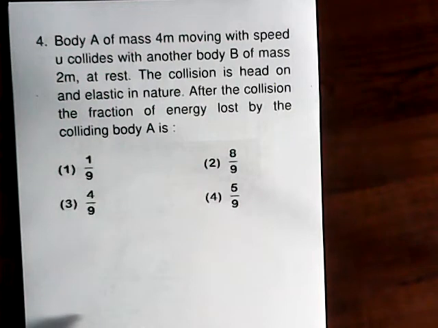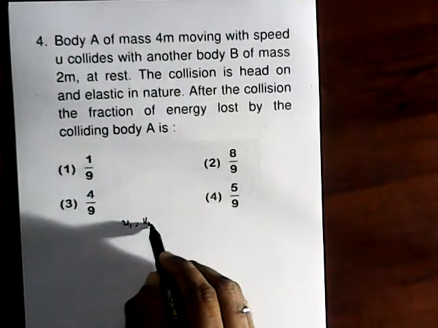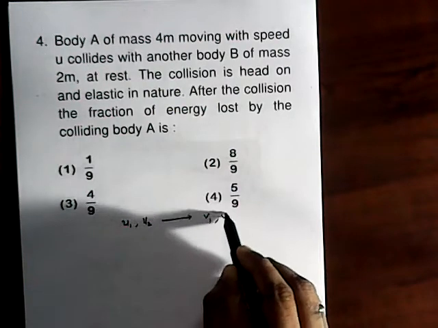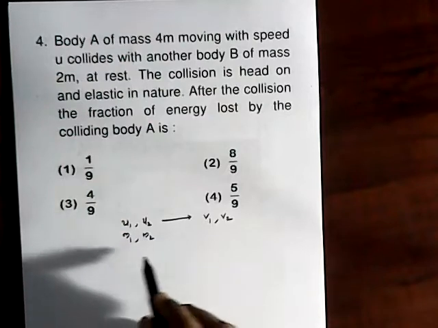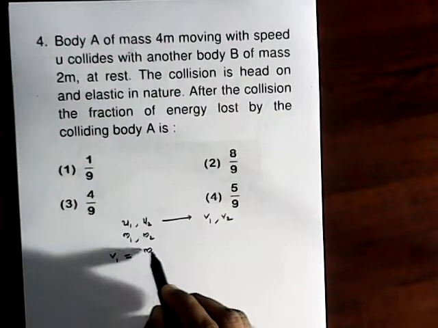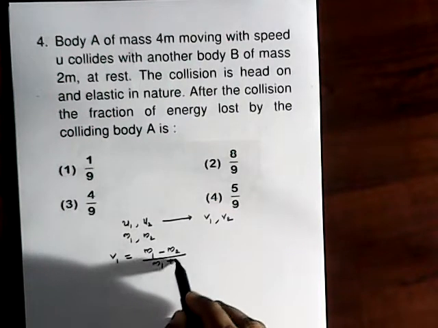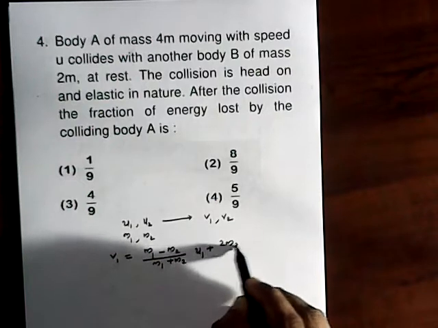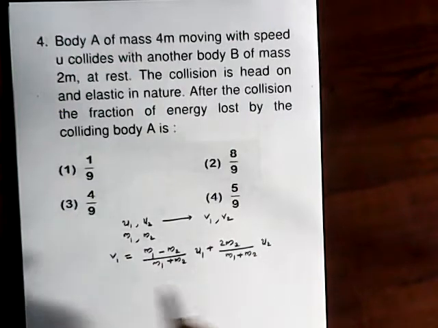At first we can analyze the initial velocities before collision as u1, u2. After collision they become v1, v2. The masses are labeled m1, m2. Then we can write that v1 = (m1 - m2)/(m1 + m2) × u1 + 2m2/(m1 + m2) × u2.